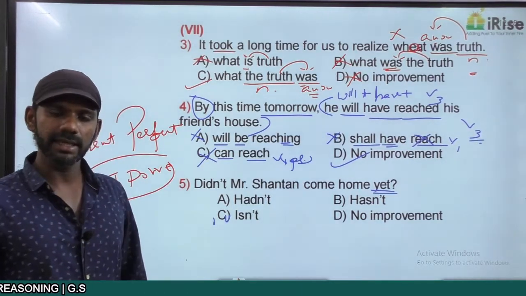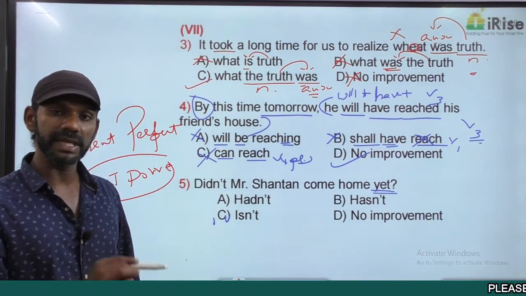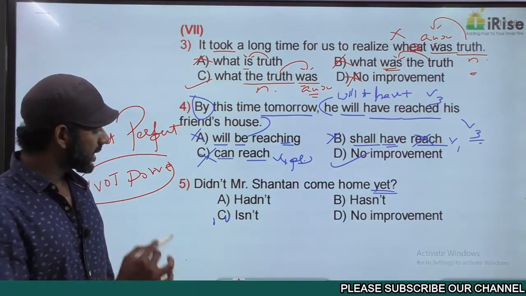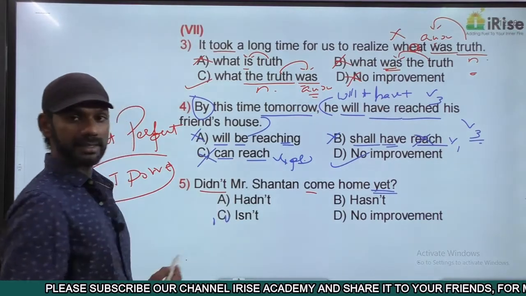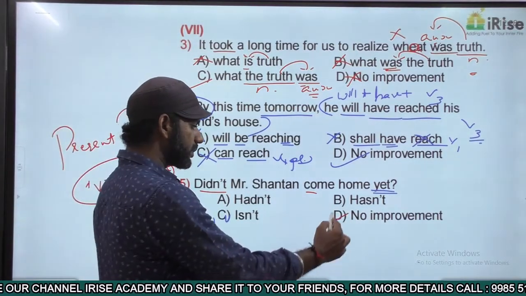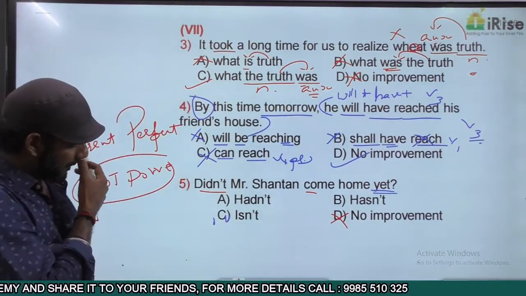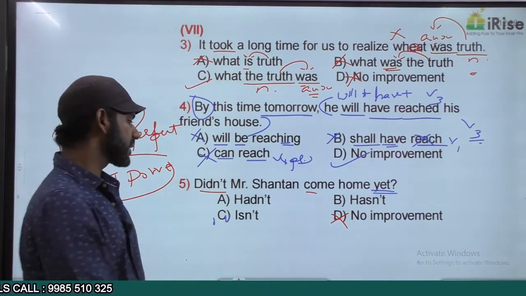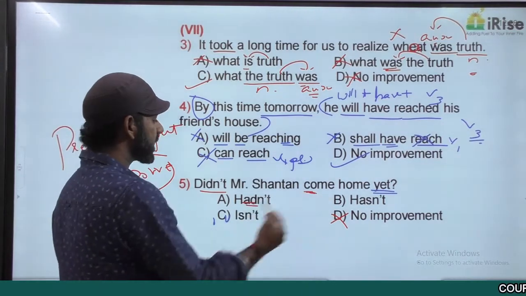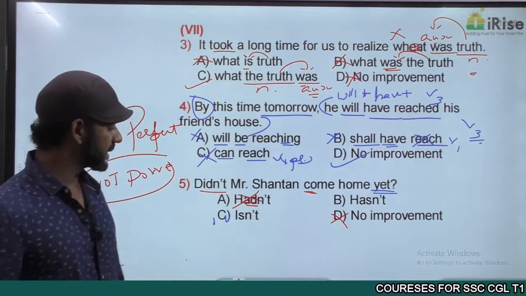As yet is there, this statement must be in the present perfect tense. Come to the given statement. Didn't Mr. Shantan come is simple past tense. We want present perfect, eliminated. Come to option A. Hadn't Mr. Shantan come is had plus V3, past perfect, eliminated.